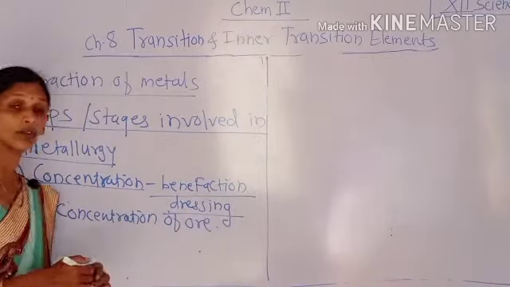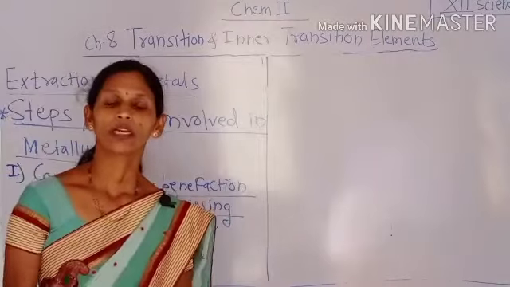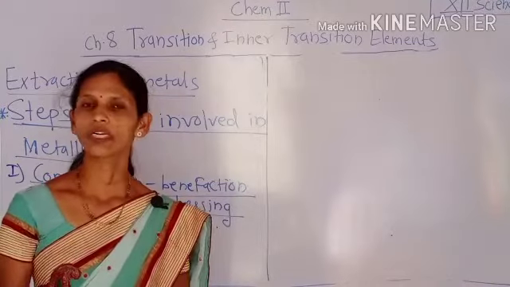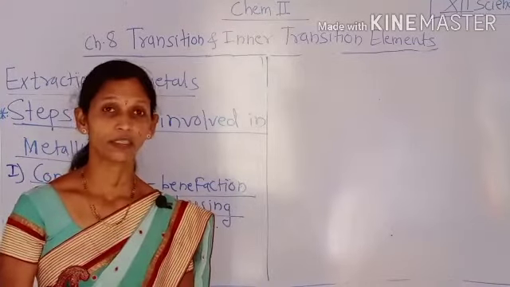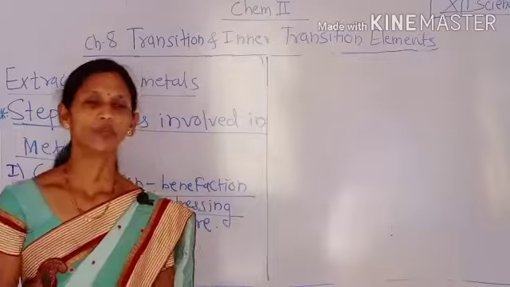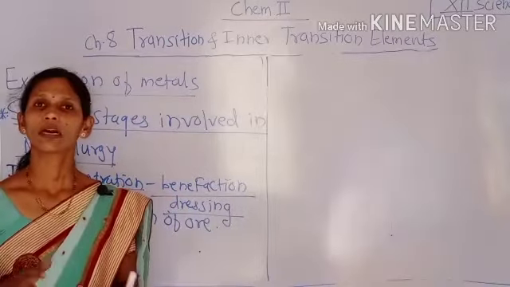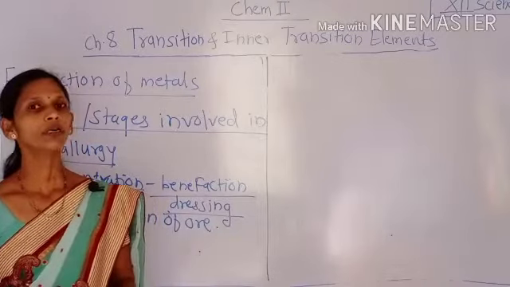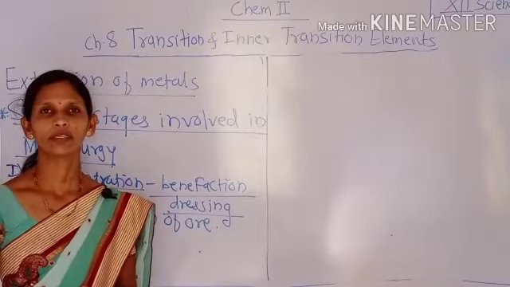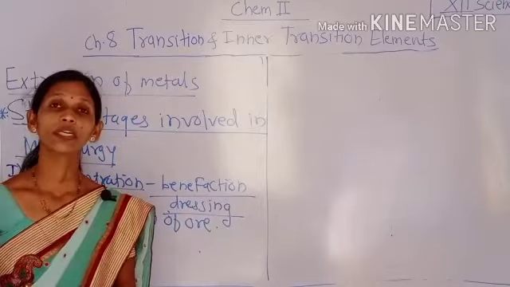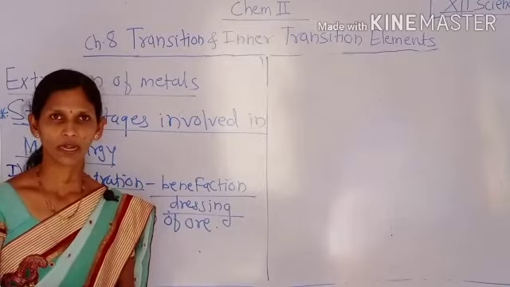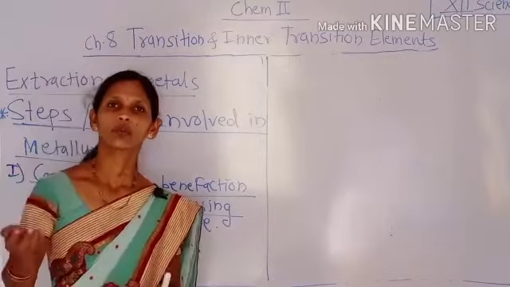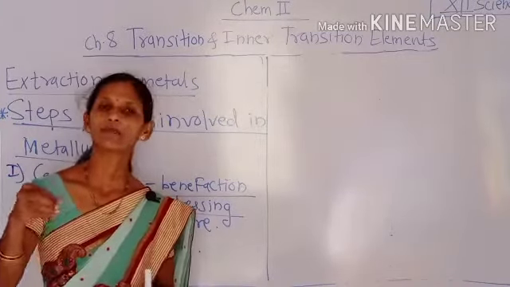That means all of us studied that ore is found in the earth's crust and contains different gangue particles, that is unwanted material or impurities present in it, and that unwanted material, the impurities, the sand, the mud which is present in it, is called gangue particles. All of you studied in the 10th standard about the removal of gangue particles from ore, as well as which types of gangue particles are present in the ores.